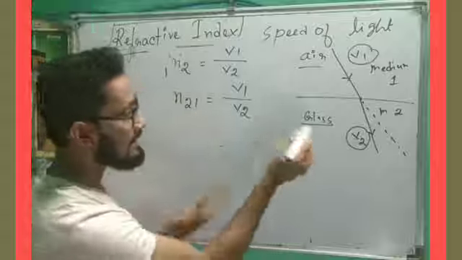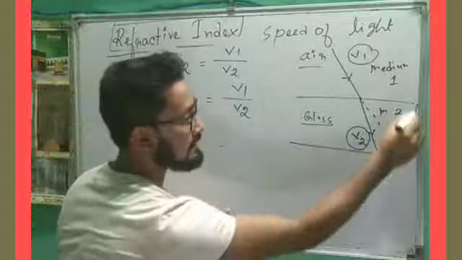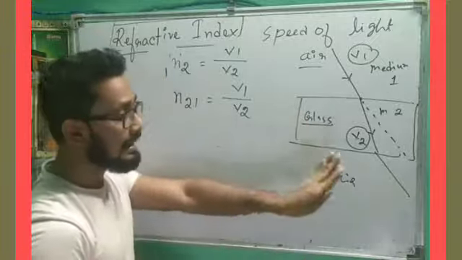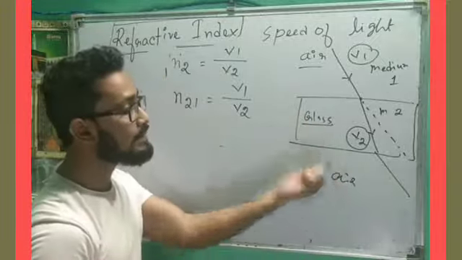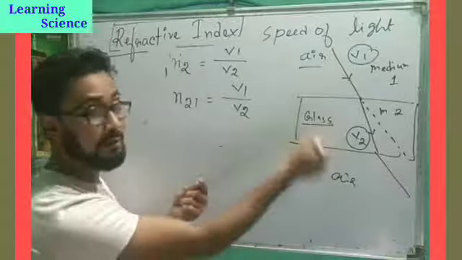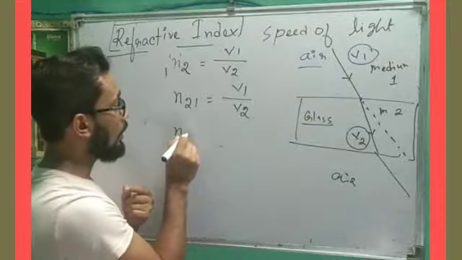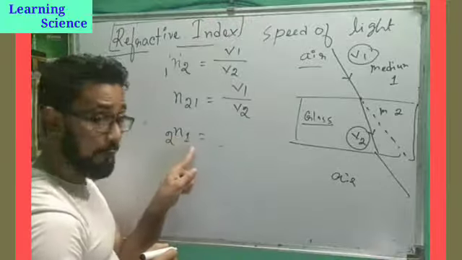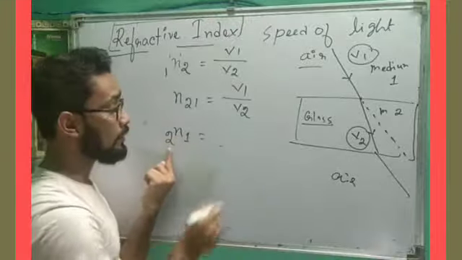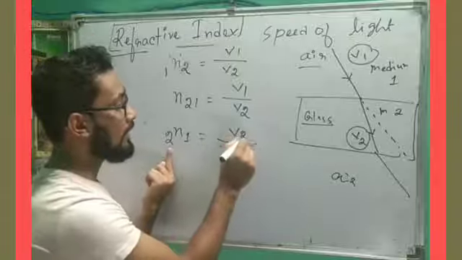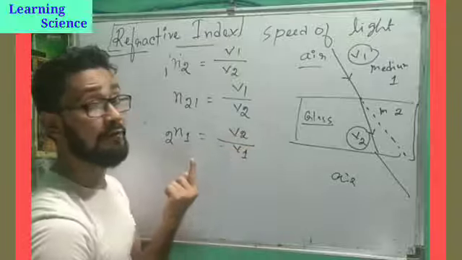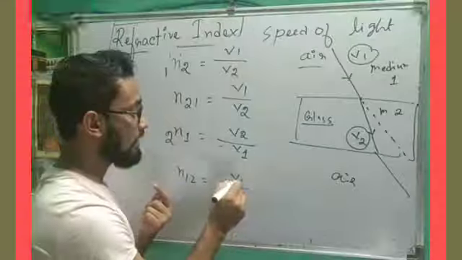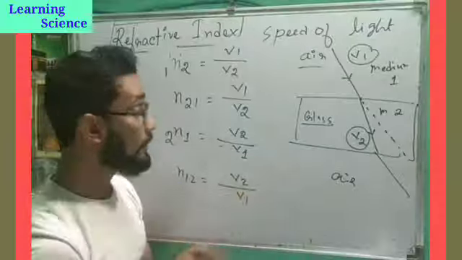Now what will happen if light is coming out of the glass, entering into air? Here, the refractive index of air with respect to glass. So I will write N12, the refractive index of 1 with respect to 2. So here it will be V2 by V1. So I can also write N12 is equal to V2 by V1. Hope you are understanding.